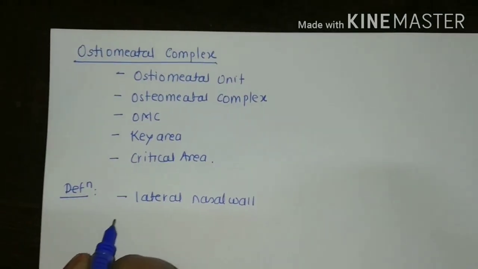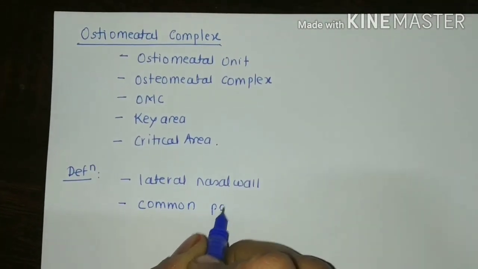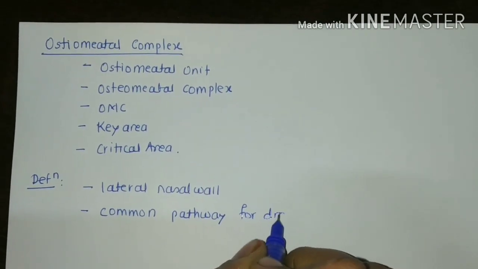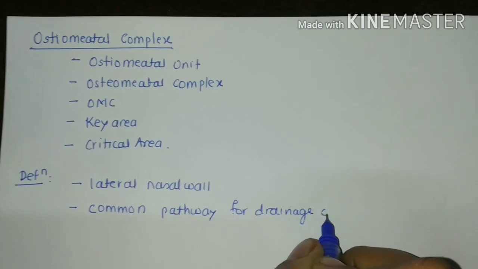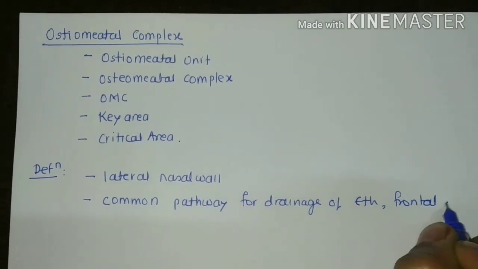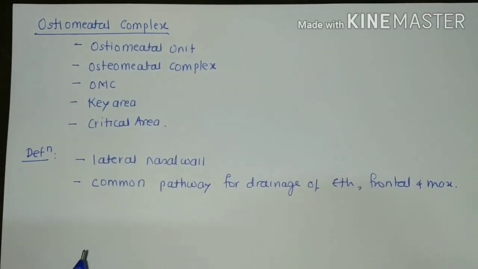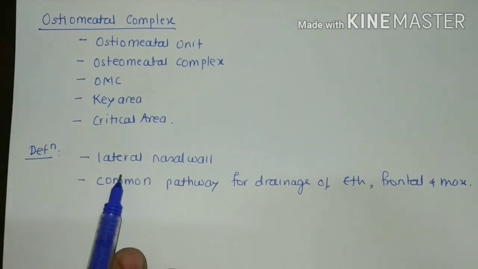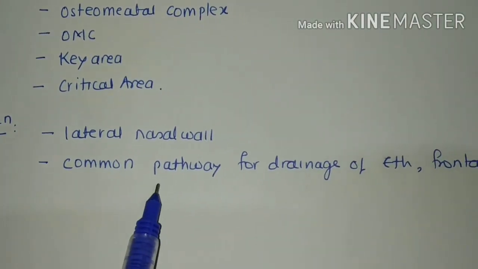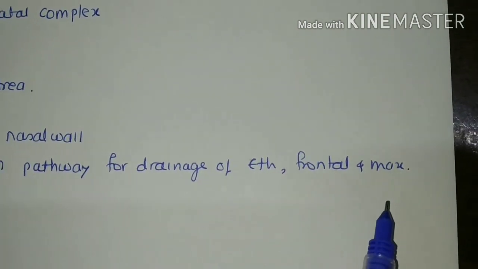So in other words, we can say it is nothing but the common pathway for drainage of ethmoid, frontal and maxillary sinus. Clear? So osteomeatal complex, it is present on the lateral nasal wall in middle meatus, and it is a common pathway for drainage of ethmoid, frontal and maxillary sinus.